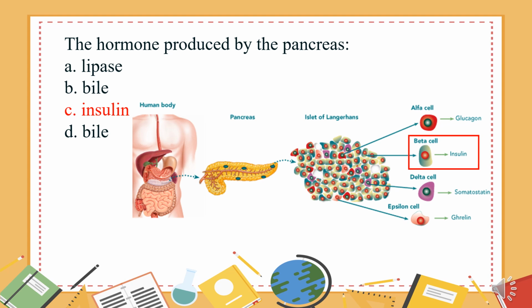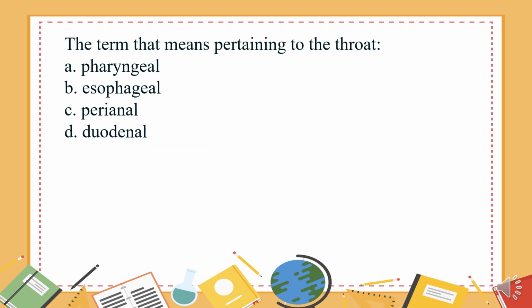Insulin. The term that means pertaining to the throat. A. Pharyngeal. B. Esophageal. C. Perianal. D. Duodenal. The answer is A.